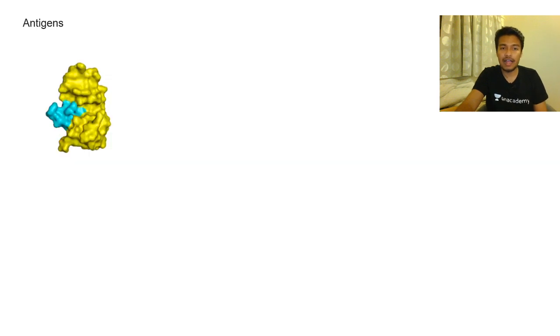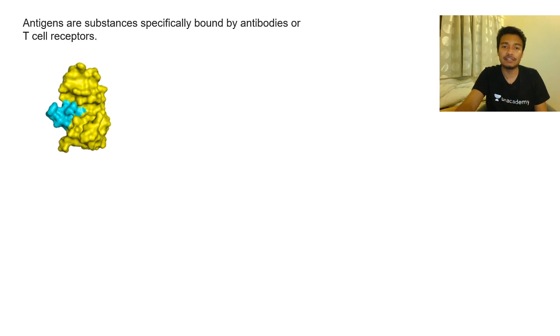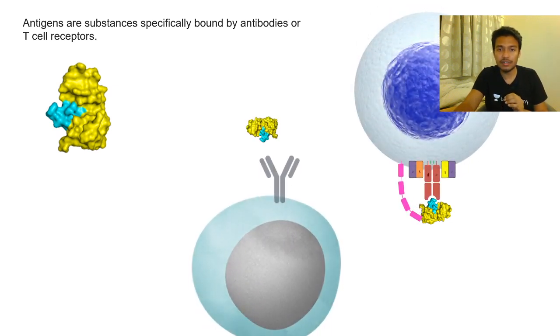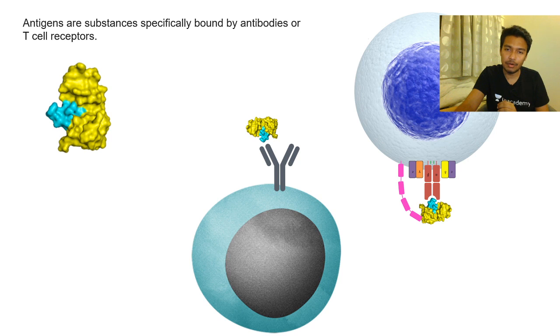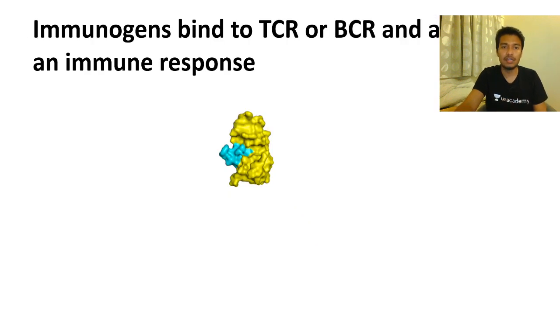Now, what are antigens? Antigens are substances that are specifically bound by antibodies or T cell receptors, either T cell receptors or membrane bound antibodies. Immunogens are different. The antigen or the protein might bind to the receptor but might not evoke an immune response.